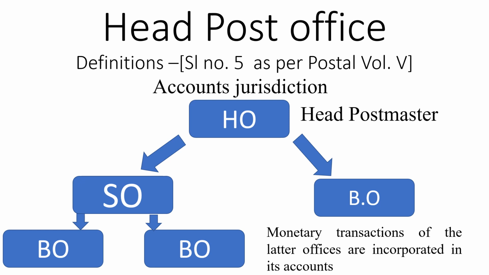If HO is identified for a group B post, then the postmaster will be called as senior head postmaster, or we can say senior postmaster, not head, senior postmaster.